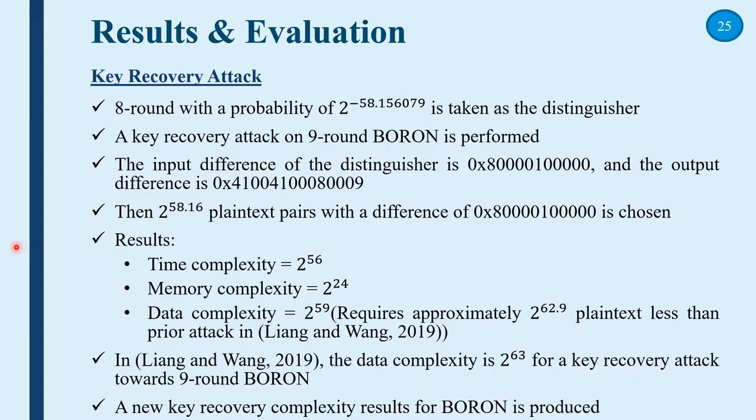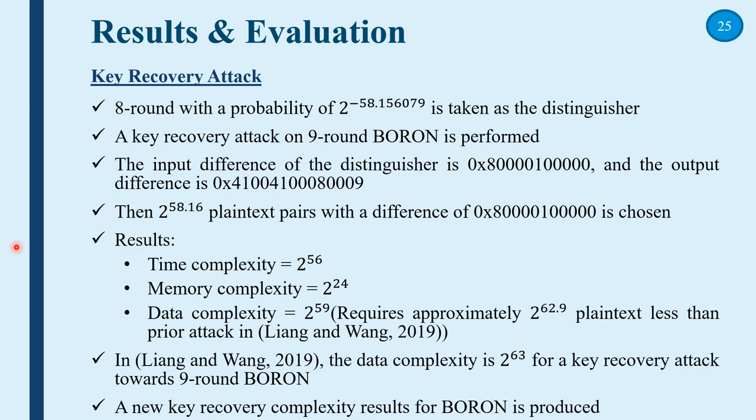Time complexity is 2 power of 56, memory complexity is 2 power of 24, and data complexity is 2 power of 59. In previous BORON cryptanalysis work, the data complexity is 2 power of 63 for a key recovery attack towards 9-round BORON.